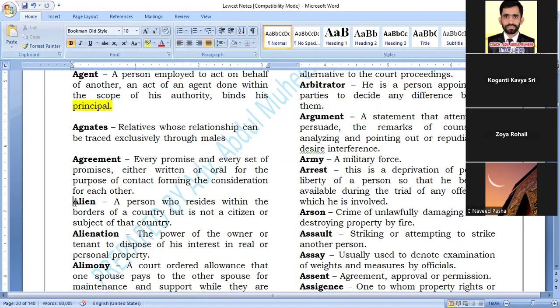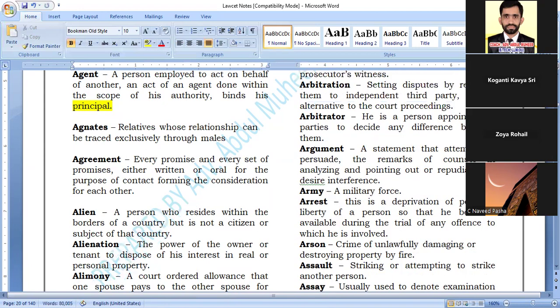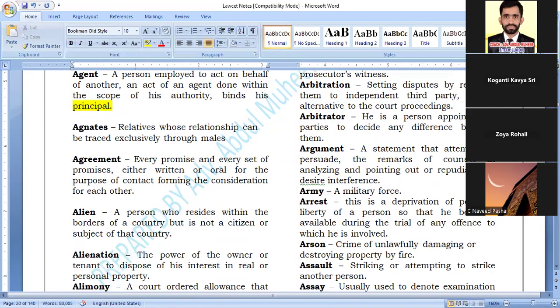Next, alien. What is alien? A person who resides within the borders of a country but is not a citizen or subject of that country. So if an American or a Chinese person comes here, who are we? We are citizens. But a person who is not a citizen of this country will call us alien. If it is a friendly country, friendly alien. If it is an enemy country, enemy alien.